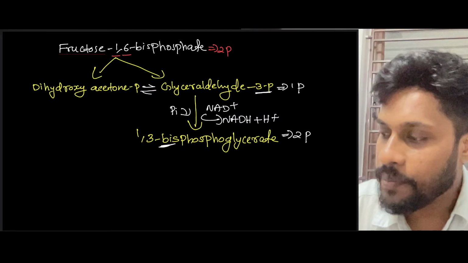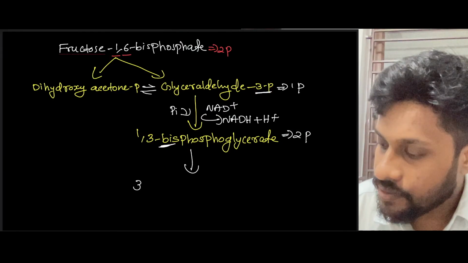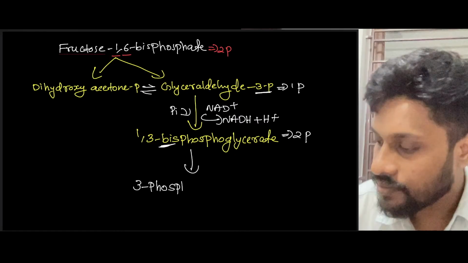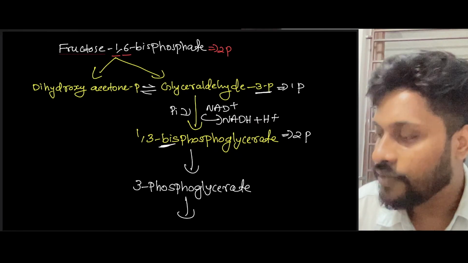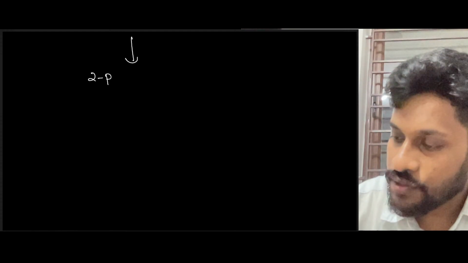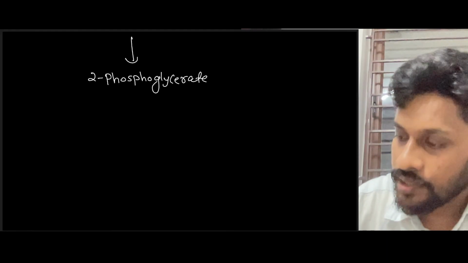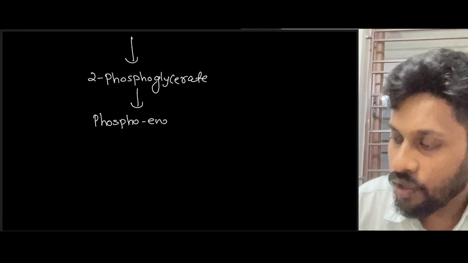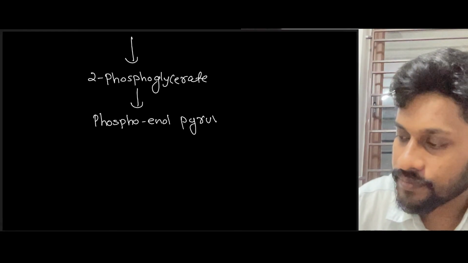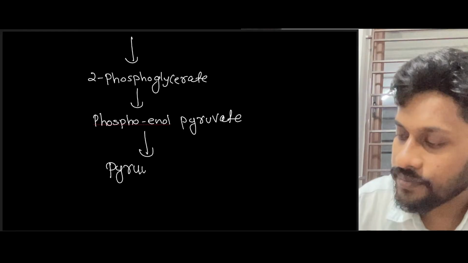Later, this 1,3 bisphosphoglycerate will be converted into 3-phosphoglycerate, and 3-phosphoglycerate will be converted into 2-phosphoglycerate, which will further be converted into phosphoenolpyruvate, and finally it will form pyruvic acid.